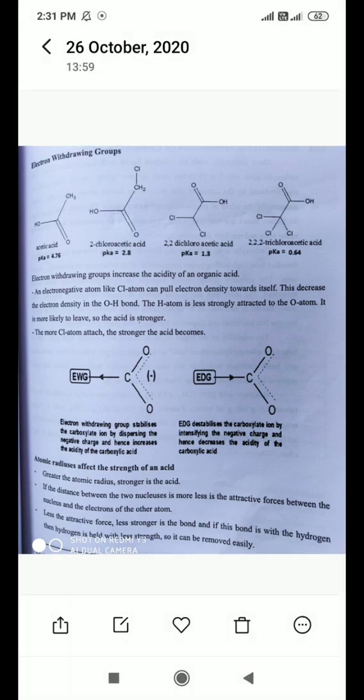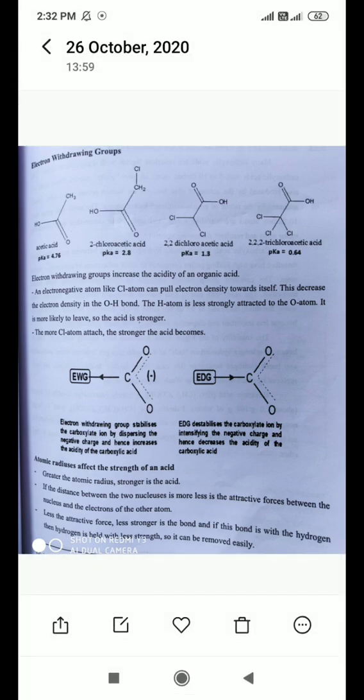Likewise, the first point we have seen is resonance stabilization. Second is the inductive effect, positive inductive effect and negative inductive effect. Now the third point is that atomic radius affects the strength of an acid. Radius means the distance between two atoms.